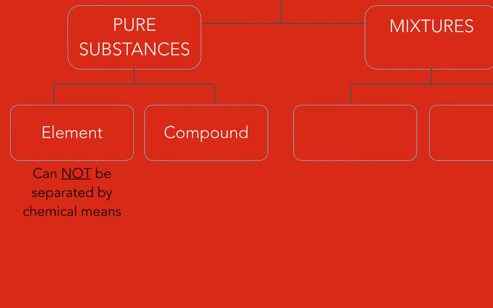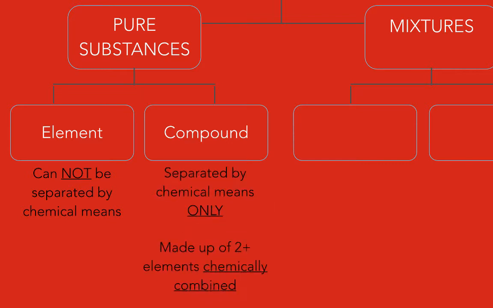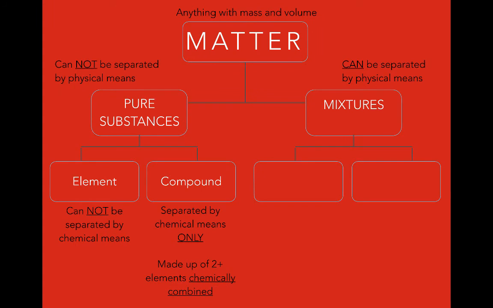Compounds, on the other hand, can be broken down by chemical means because they are chemically combined of two or more elements. Now they are chemically combined, therefore we can chemically break them down. Mixtures, unlike substances, can be separated by physical means because they are physically combined of two or more substances.